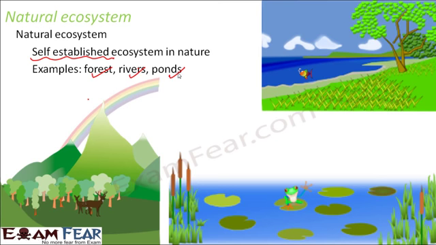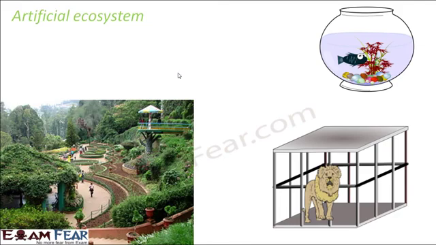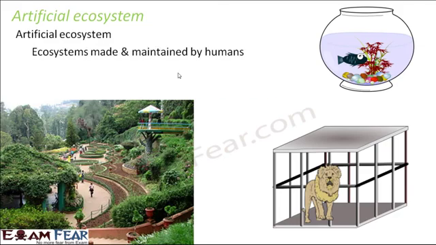The next type of ecosystem is artificial ecosystem. This type of ecosystem is created and maintained by human beings. That is why it is called artificial ecosystem or man-made ecosystem. Both of them mean the same thing. Examples of such ecosystems would be garden, aquarium, zoo. Zoo is one of the simplest examples.